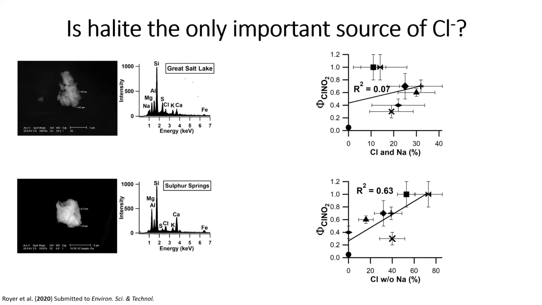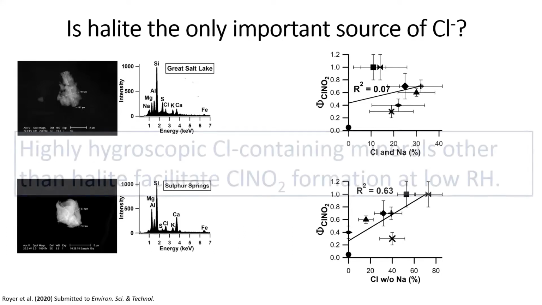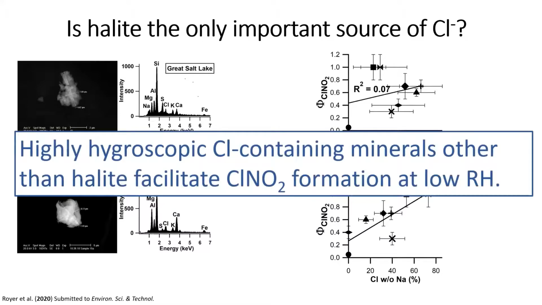Now, this category of minerals can include things like fischerite or calcium chloride-containing minerals, which are incredibly hygroscopic and can deliquesce at very low relative humidities. So our takeaway from this data is that at low RH, highly hygroscopic chlorine-containing minerals facilitate ClNO2 formation rather than halite.